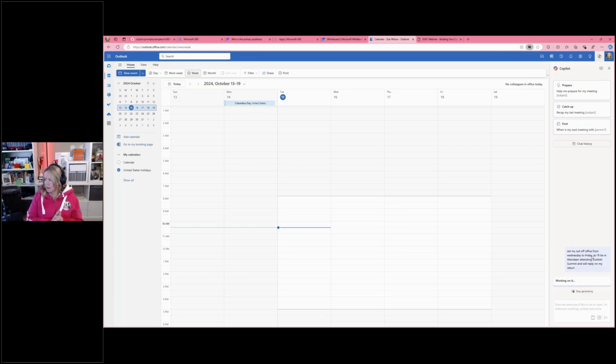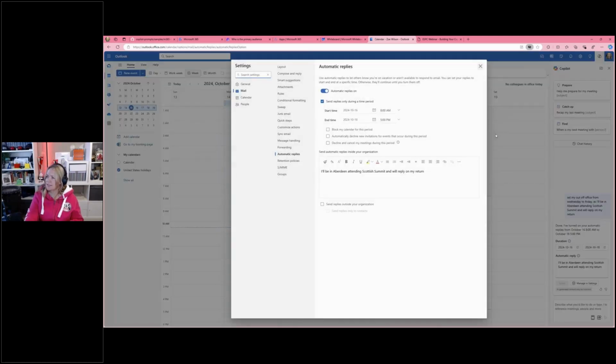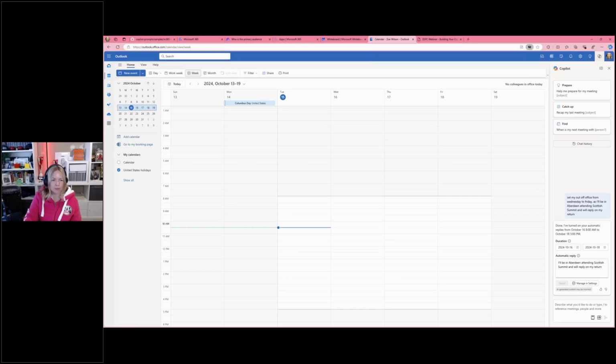And when I hit the send button, let's just let this reply. You'll see it's actually turned on my out of office for the dates that I specified in natural language, and it's added the context from my prompt into the automatic reply as well, which is super powerful. And if I click managing settings and open up the full thing, you can see it's actually turned it fully on for me, put the note in. I think that's incredibly useful, and I'm looking forward to seeing more things like that land in the office products.